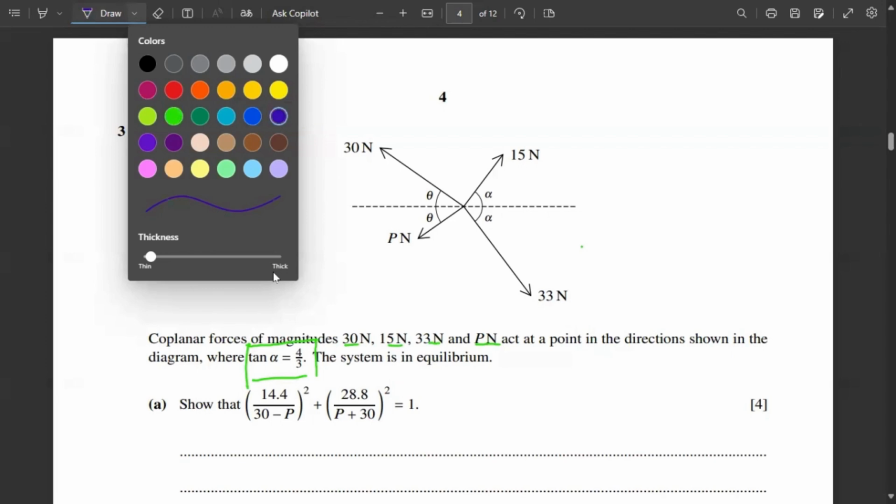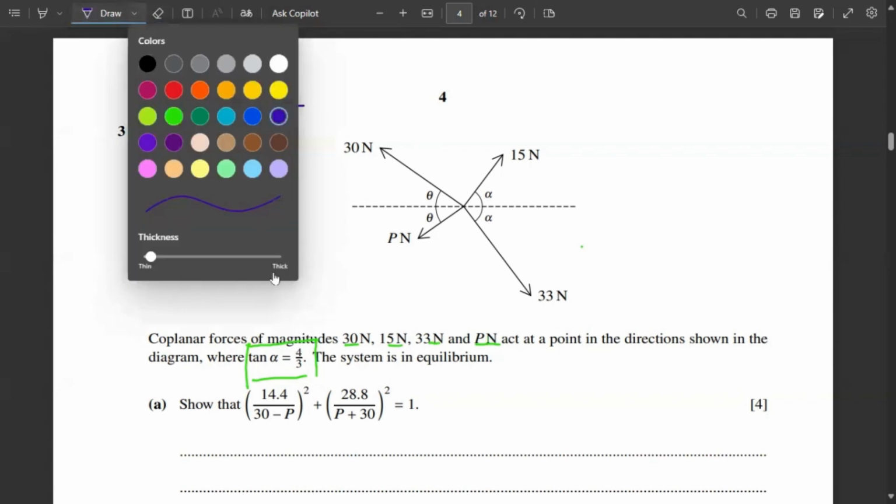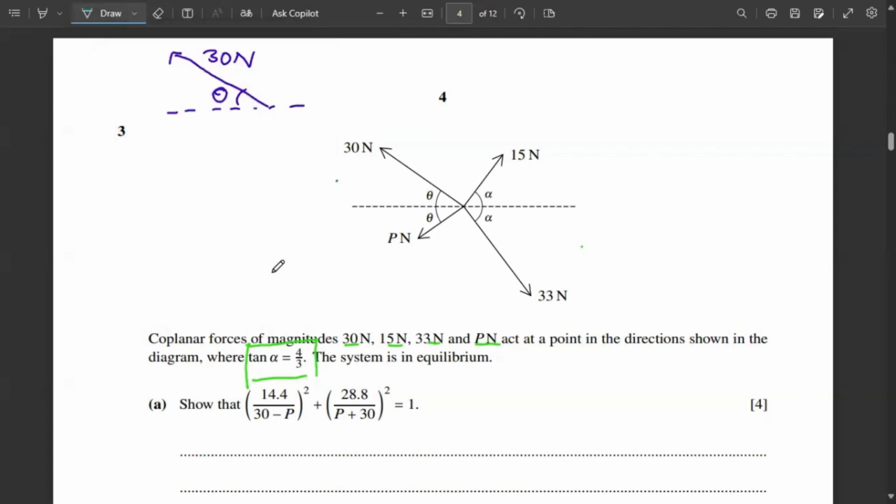What do I mean by resolve these forces? So look at this 30 Newton force acting at an angle alpha. So what we can do is we can take it at another side. So let me draw this here. This is 30 Newton and this is acting at alpha. Sorry, theta. My bad. Acting at angle theta. So now it will have two components, which is the horizontal component, which is the sleeping line, and the vertical component, which is the standing line. So what will be this standing line? That will be according to